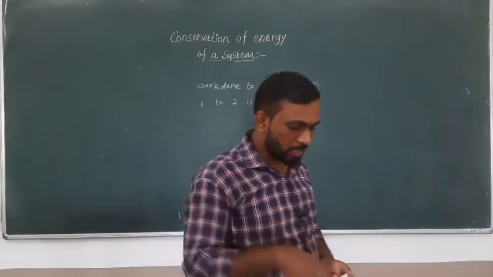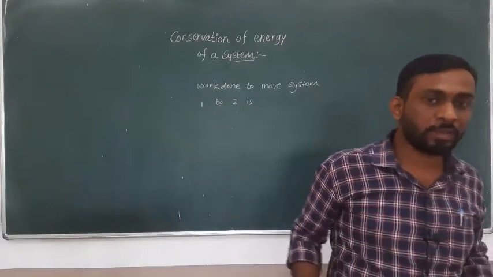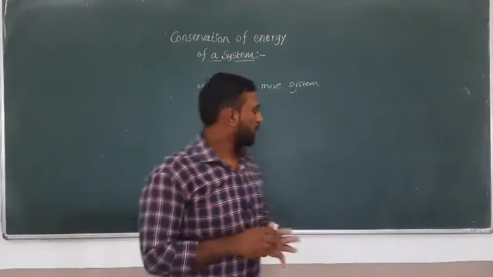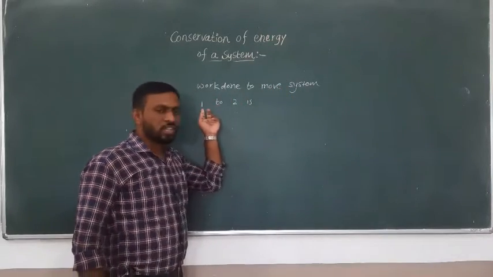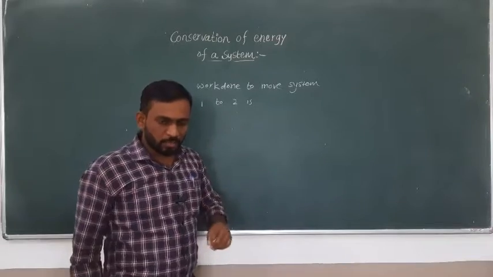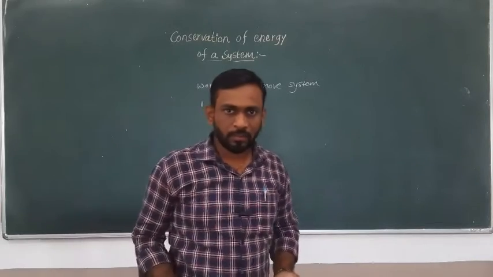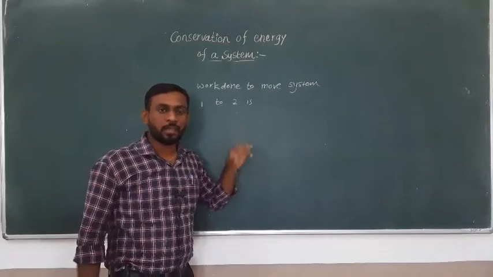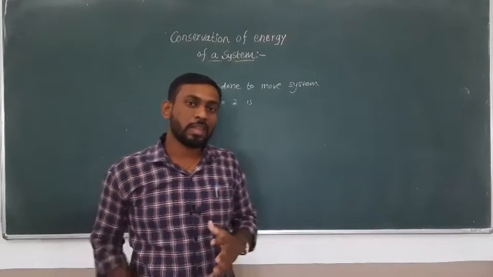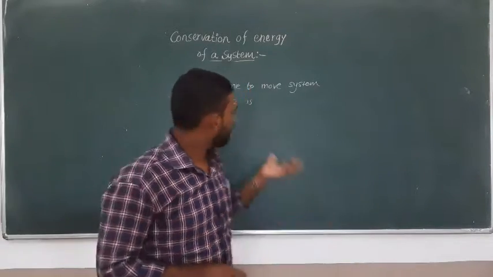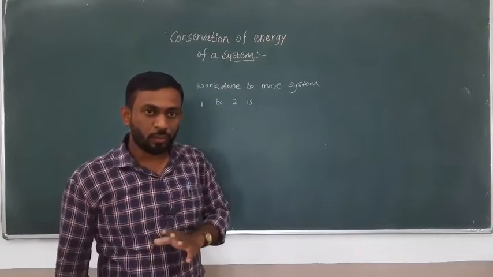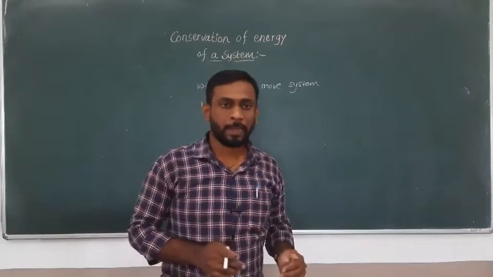A configuration is a state of the system where particular potential and kinetic energies are assigned. Suppose in configuration 1 the kinetic and potential energies have some values, whereas in the second configuration they may change. That's how the configuration of the system changes from position 1 to position 2.